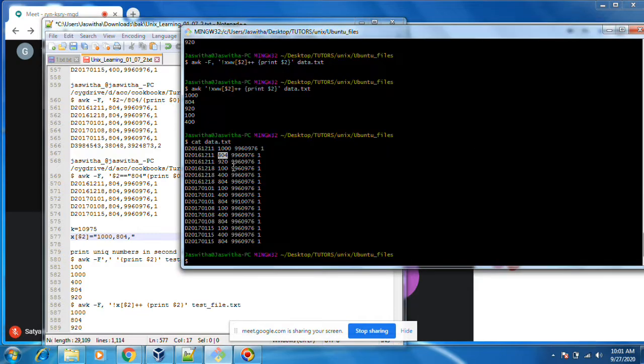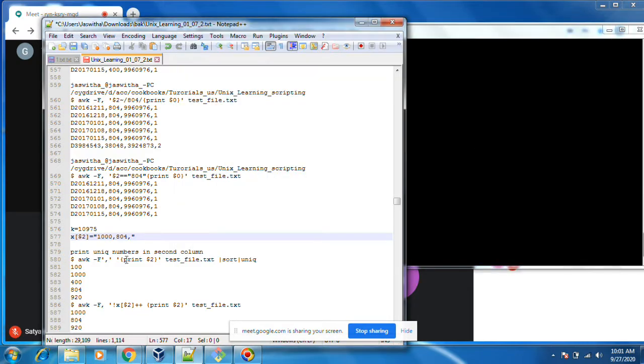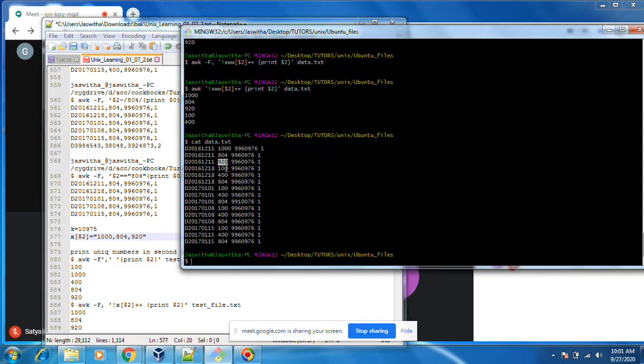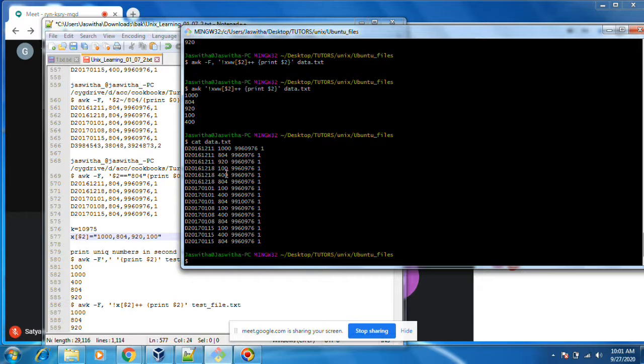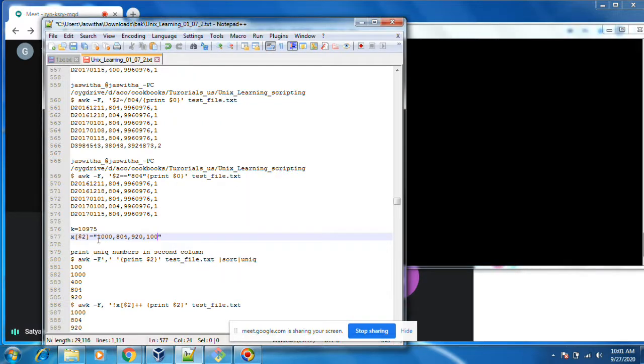And next thing is 920. It will check if 920 is present or not. If it is not present, it will add. Next thing, 100. It will check whether 100 is there. It's not there, because of this not, it will add. Next thing, 400. Is 400 there? No, it's not there, so it will add.